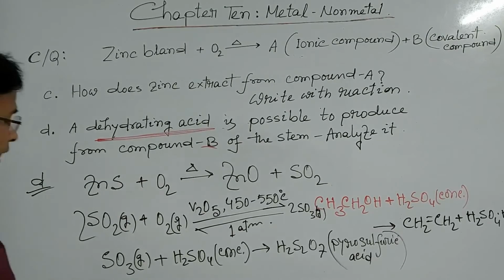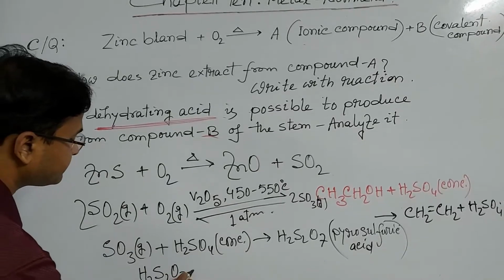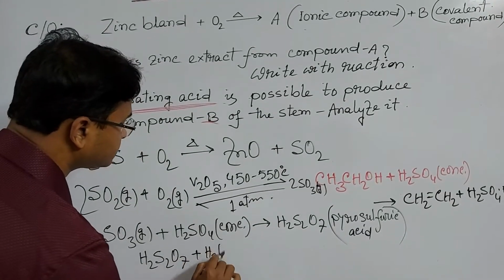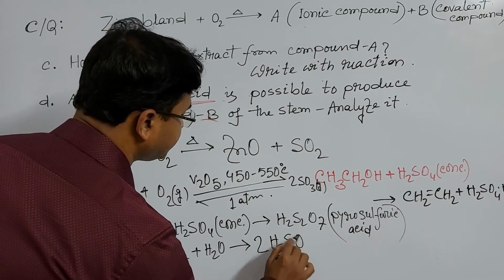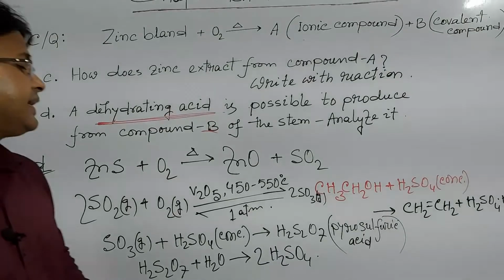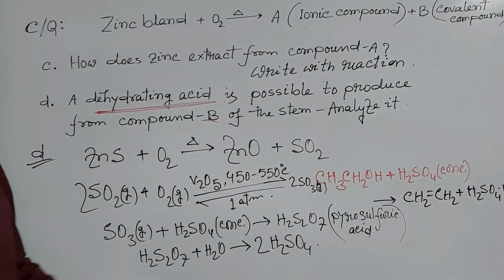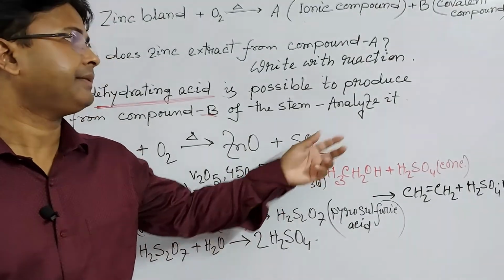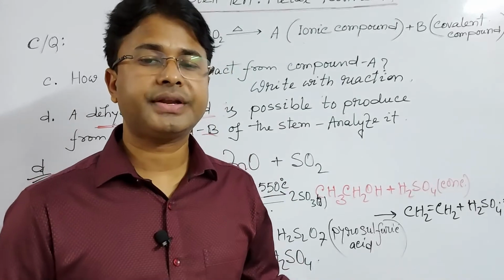Then the required amount of water is added to the pyrosulfuric acid to produce sulfuric acid. By this process, sulfuric acid, which is a dehydrating agent, can be produced from sulfur dioxide, I mean compound B. That's all about the creative question.